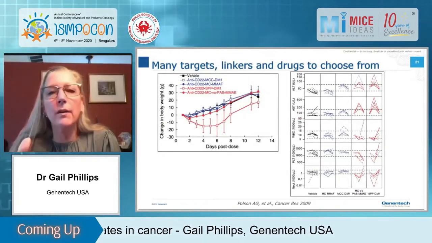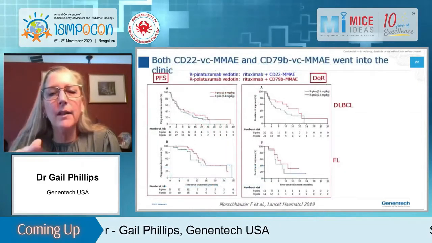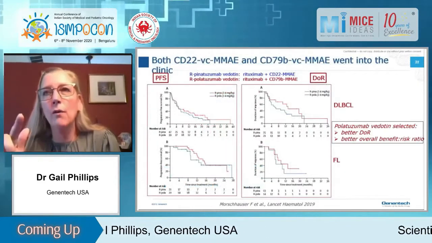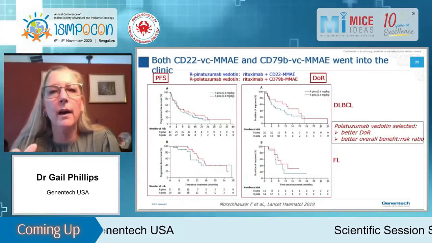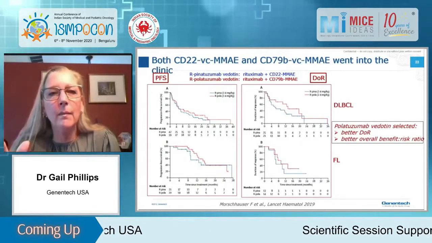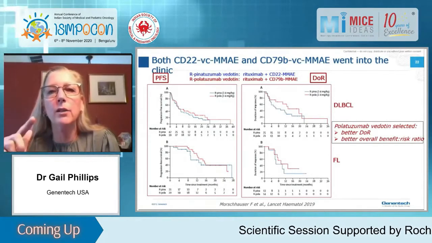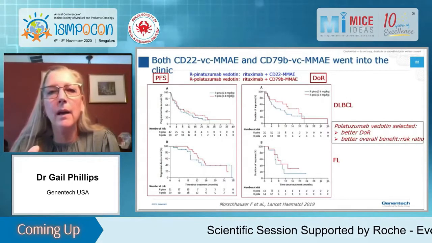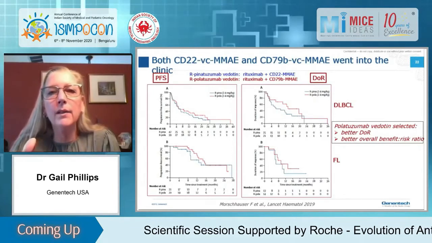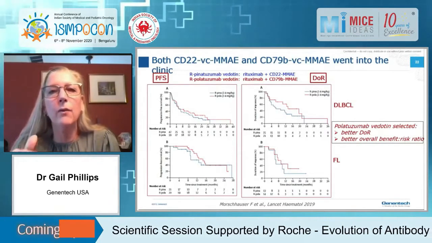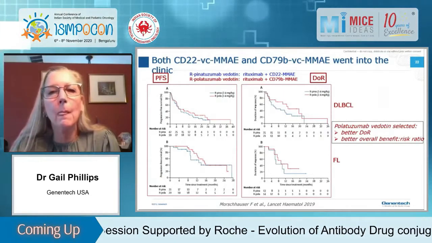And let's just go to the next slide. We don't have to go over this. So bottom line is that the Val-Cit MMAE was chosen over the DM1 containing ADCs. And interestingly enough, 2 different NHL ADCs went into the clinic. Both had Val-Cit MMAE, one targeted CD22, one targeted CD79B. And what is shown here is that if you look in red, the CD79B ADC outperformed the CD22 ADC, so that was moved forward. Next slide.